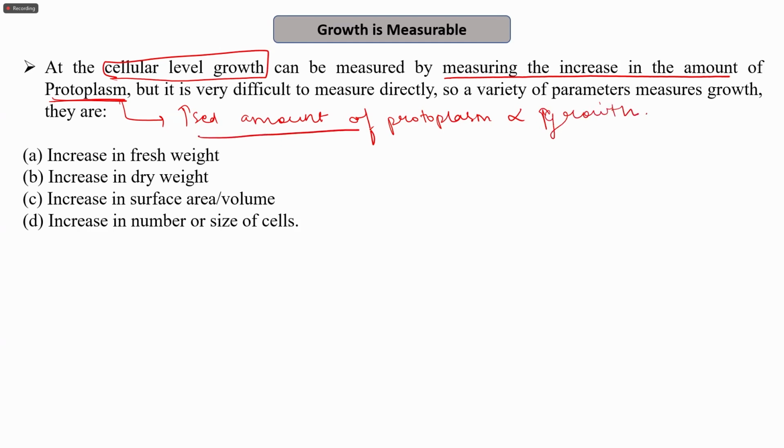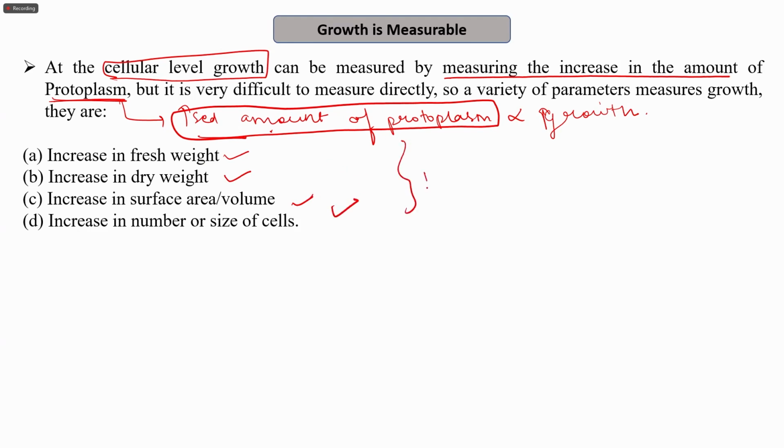But it is difficult to measure the amount of protoplasm which is present in the cell. Therefore, we measure the growth by various parameters. For example, we can see increase in the fresh weight, increase in the dry weight, increase in the surface area or volume, or increase in the number or size of cells.